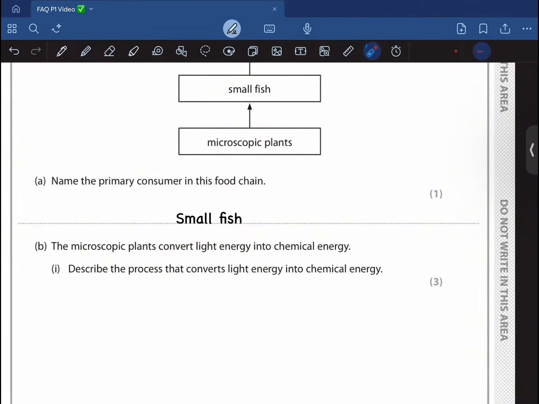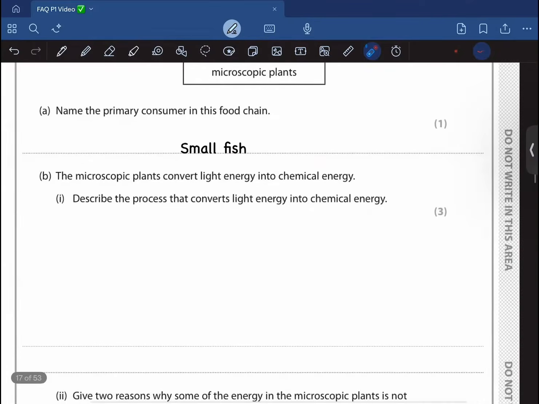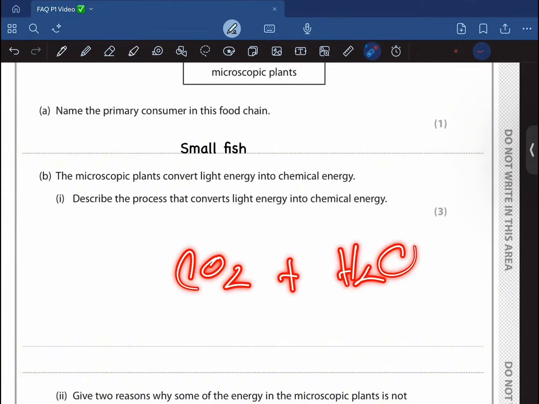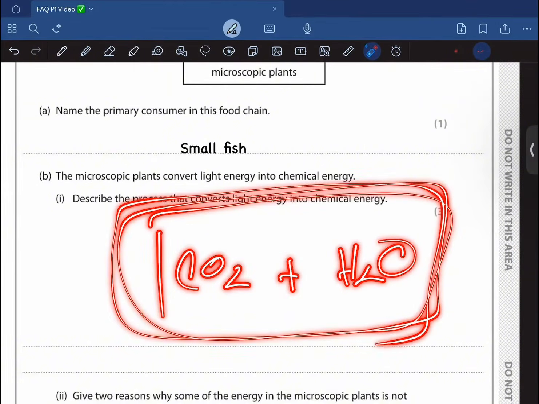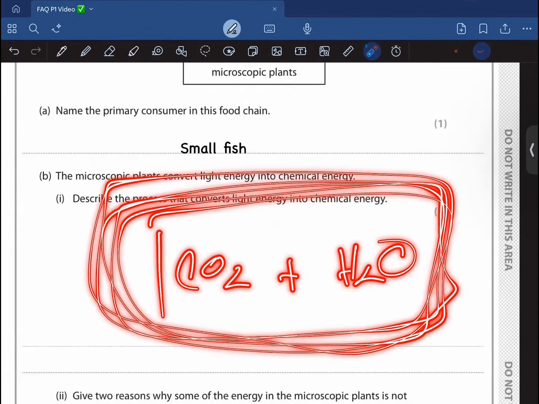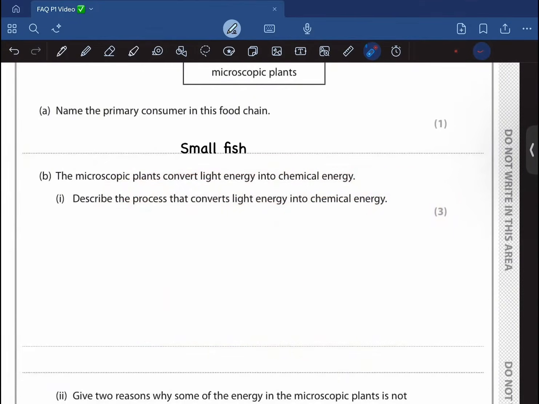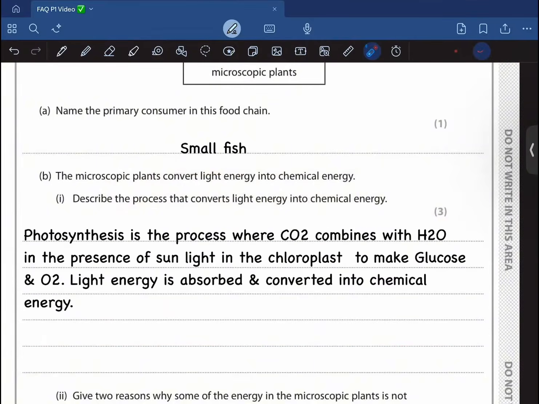The microscopic plant converts light energy into chemical energy. Okay, as they are plants, they are producers. Describe the process that converts light energy into chemical energy. Okay, so basic question: it is the process of photosynthesis, where light is needed to combine carbon dioxide and water in the chlorophyll, in the chloroplast of the plant, right, to make glucose, right? And this is the process of photosynthesis, and basically the plant is absorbing this light energy and converting it into chemical energy. So the process of photosynthesis,